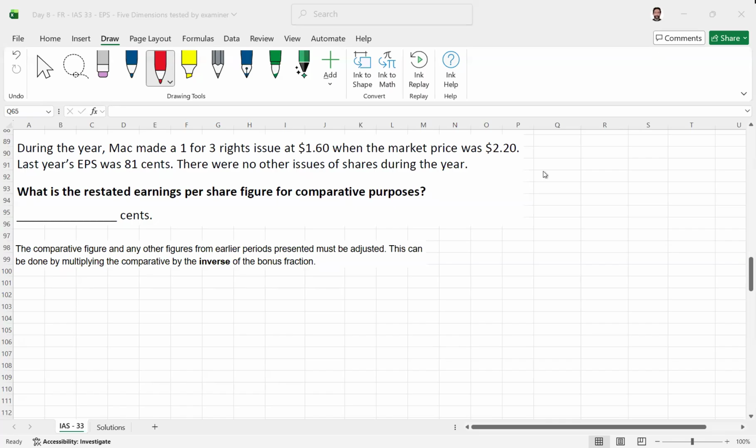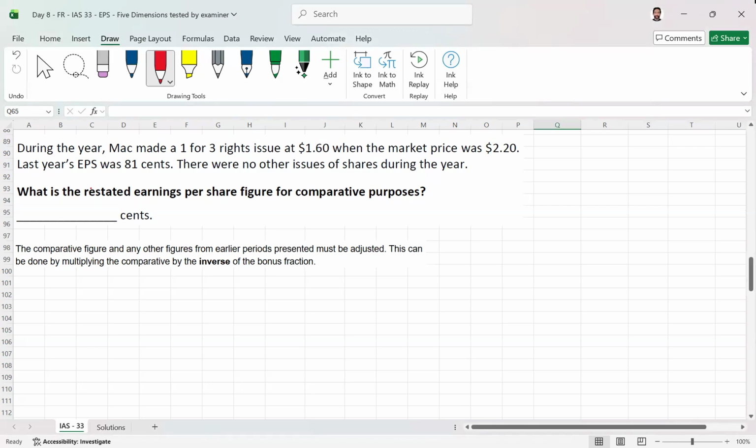Dear students, we are looking at the comparative figures which have to be calculated for EPS. Before getting into this question, I will explain what is happening here, and then you will understand. The issue is that we have an EPS calculated in 1 year, and now we have the next year. In the next year we have either the bonus issue or the right issue.